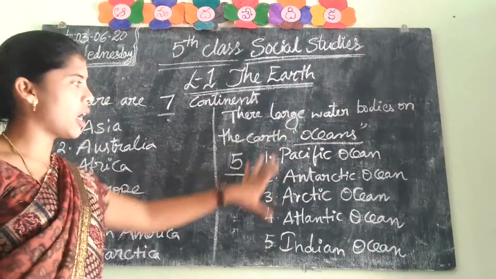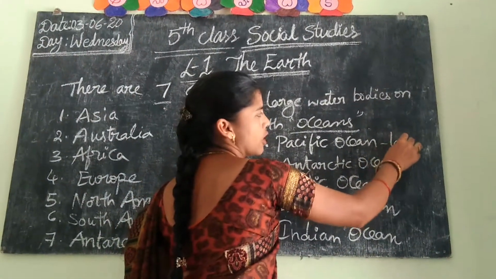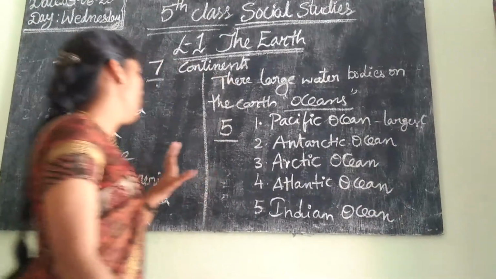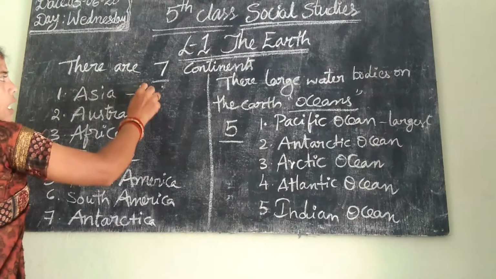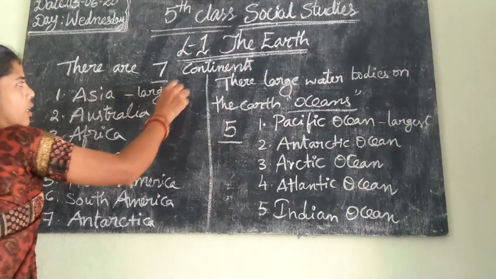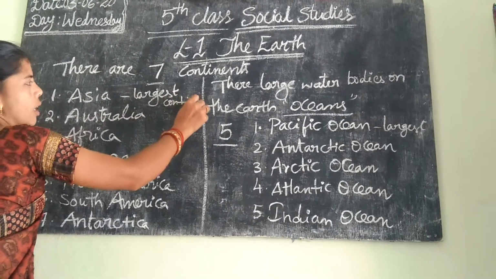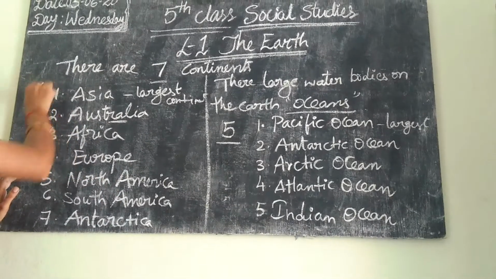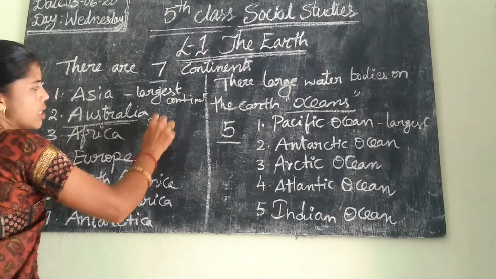When compared to these 5 oceans, Pacific is the largest or biggest ocean. When comparing the 7 continents, Asia is the largest continent. This is important: Australia is the smallest continent.